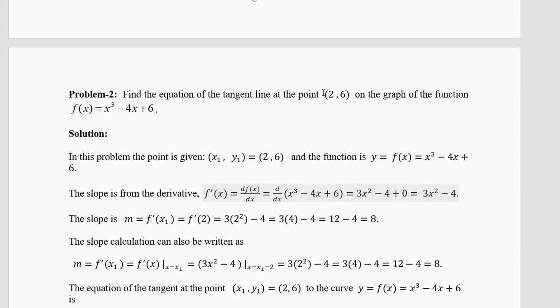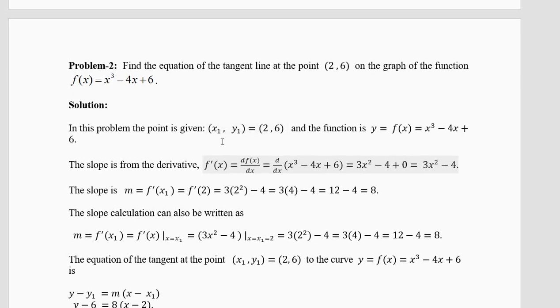Don't worry about this calculation. You can only check whether the question is correct or not, but it is of no use. You have to find the answer, not the errors in the question. So x1 equal to 2, y1 equal to 6.